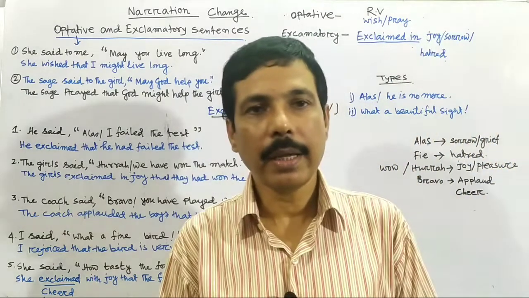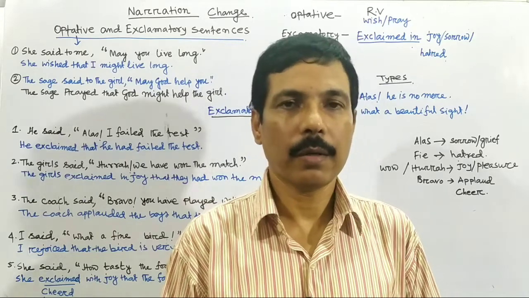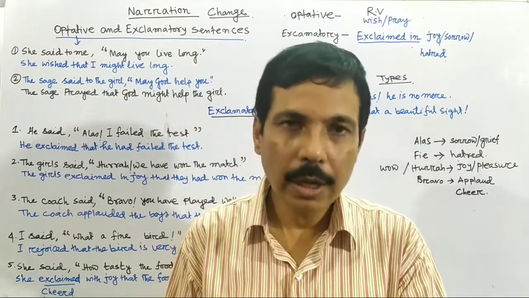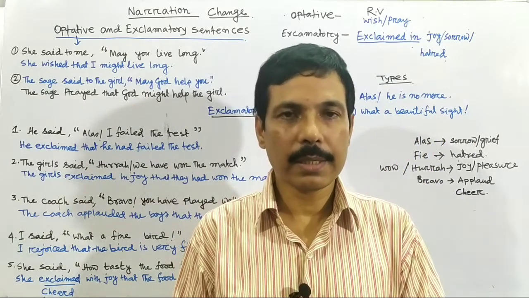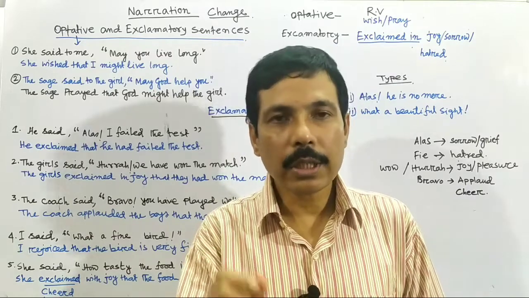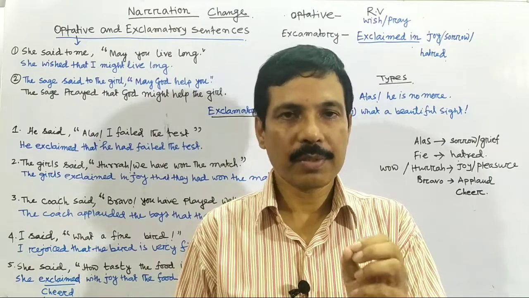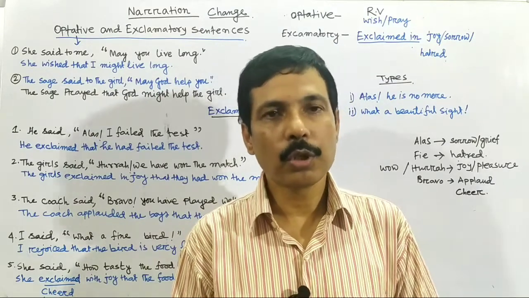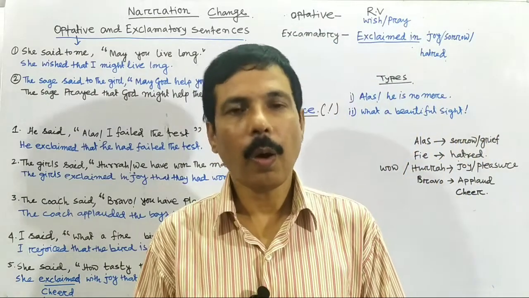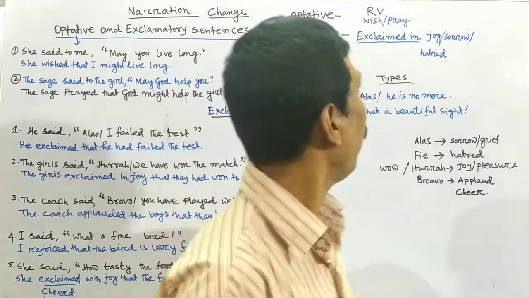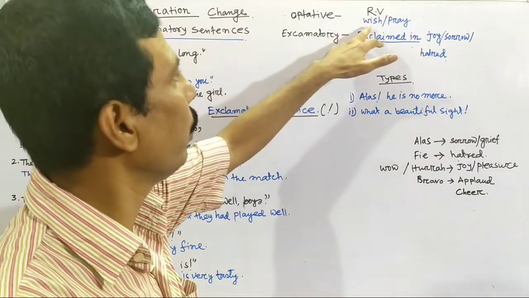How can we identify an optative sentence? Optative sentence expresses some wish or prayer. So, as it expresses some wish or prayer, we take the reporting verb in the indirect speech. In the place of say or said, in the indirect speech, we should take 2 verbs. Number 1, wish, or number 2, pray. These 2 types of verb we can use in optative sentence.